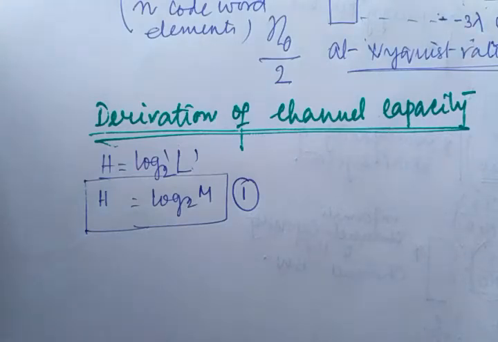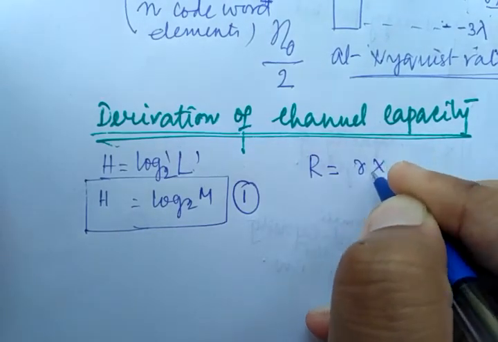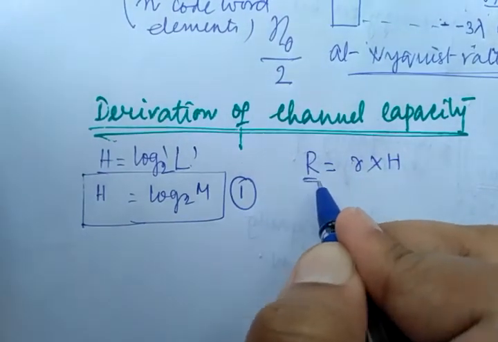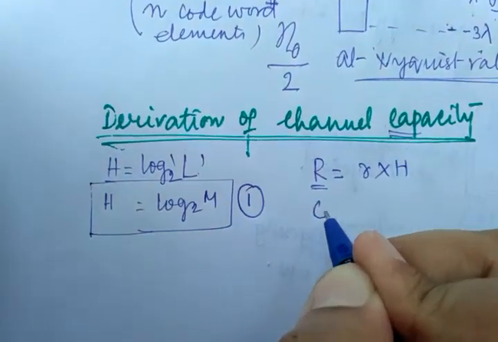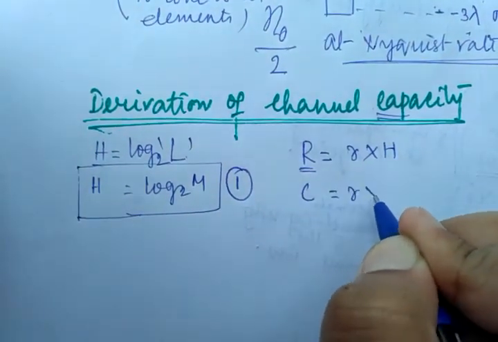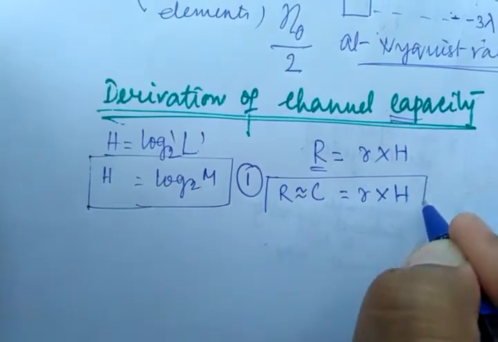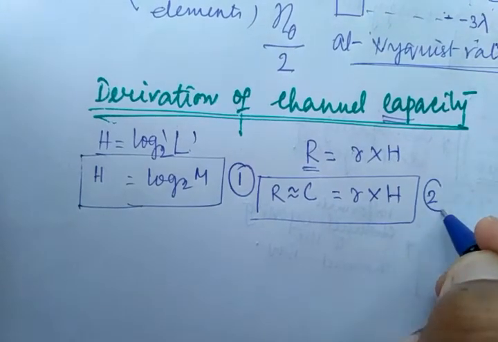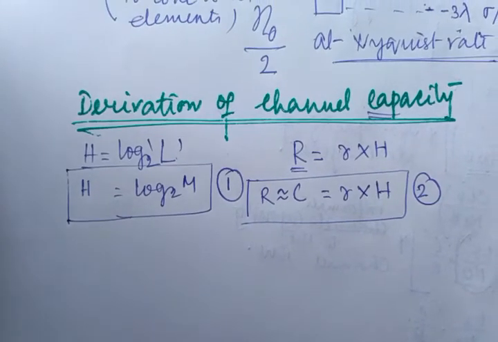And what is the information rate? Information rate is nothing but R equal to r into H, right? And R is already related to channel capacity, so C is nearly equal to R, that is, C equals r into H. So this is an important formula too. Clear? Okay. Now we can calculate the value of M. But this is very complex.